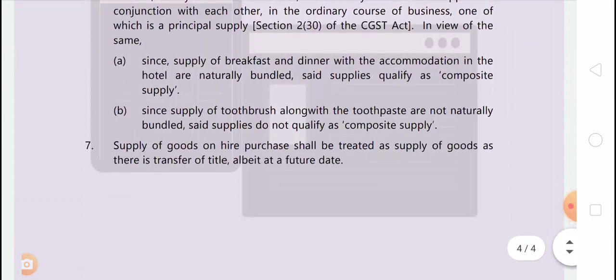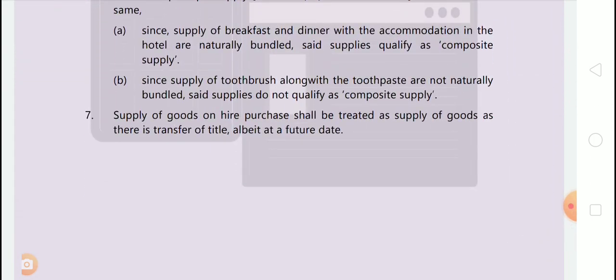It's given here. Supply of goods on hire purchase basis shall be treated as supply of goods as there is transfer of title, although at a future date. Okay, so this completes our chapter 2.